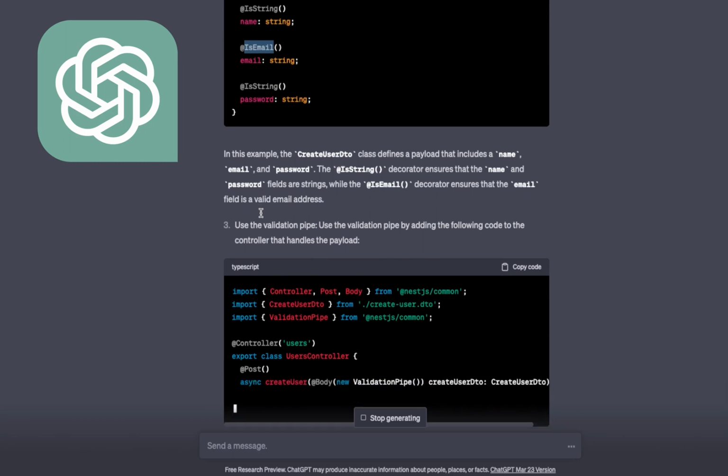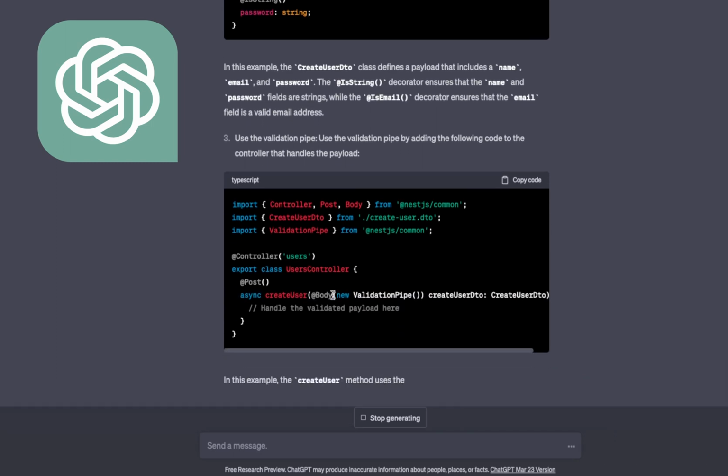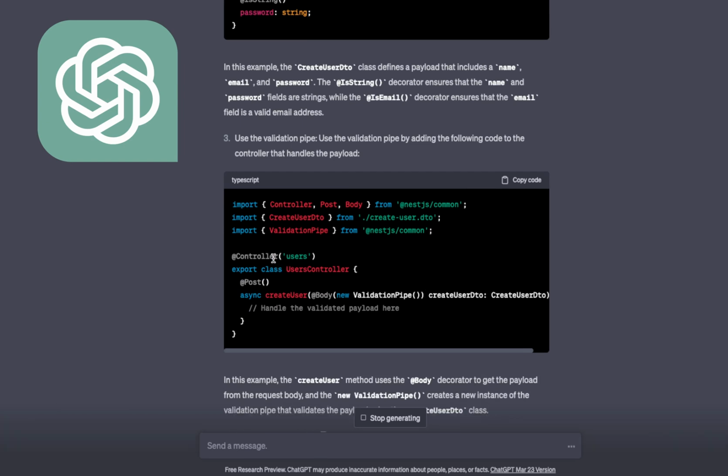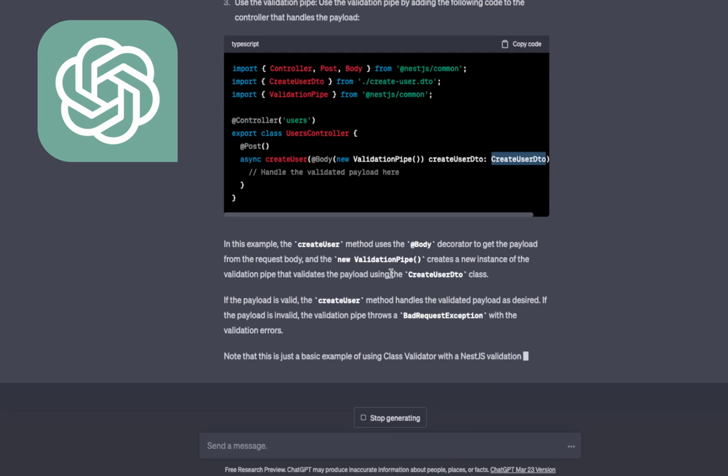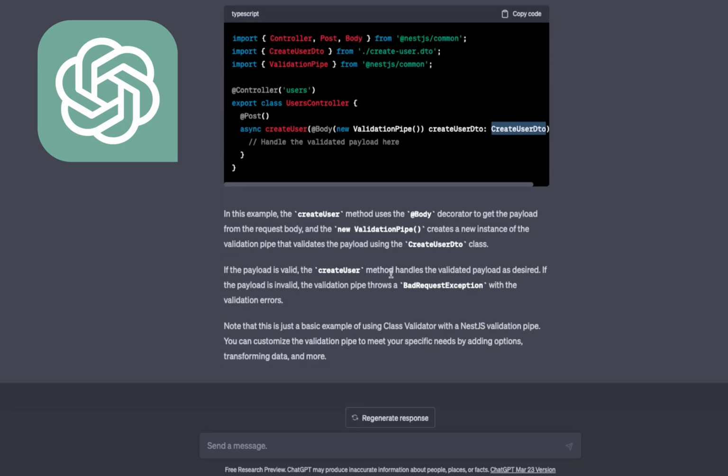Based on that, your payload will be validated, and you just need to add a validation pipe either at the controller level or at the particular method level. New ValidationPipe, this is the DTO, and this is how we will be able to validate the simple NestJS payload. Okay, build